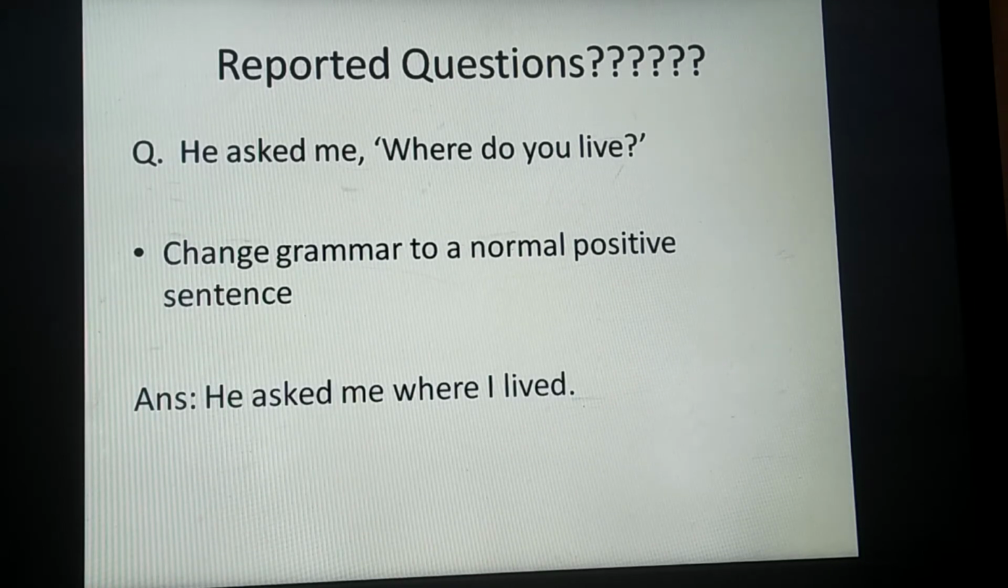He asked me where I lived. So, do you see how I made it? The direct question is in the present simple tense, right? We make a present simple question with do or does. So, we need to take that away. Then we need to change the verb to the past simple only and it is done. Let's learn it with a few more examples.